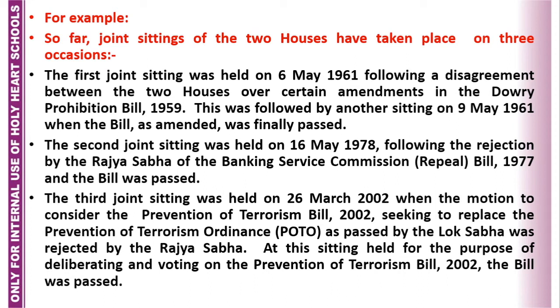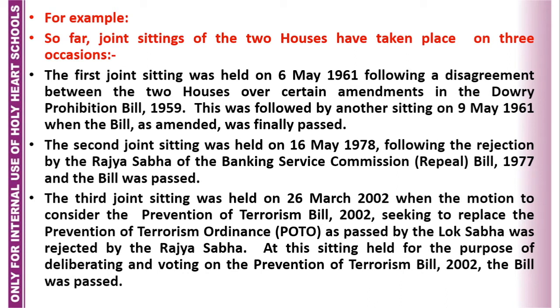So, you see, there was a joint sitting in May 1961 and the bill was passed in the joint sitting. I already told you that in a joint sitting the bills are mostly passed because the Lok Sabha members are more, and if the bill is introduced by them, it is passed in their favor.